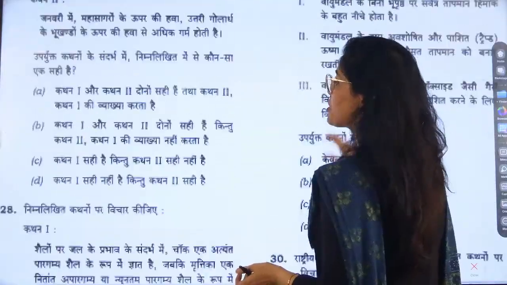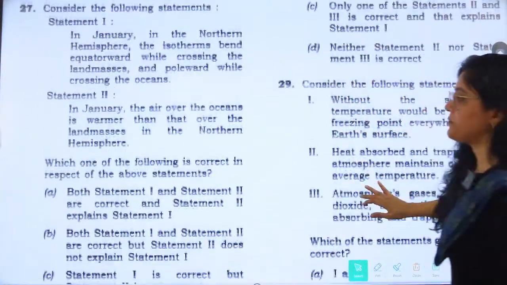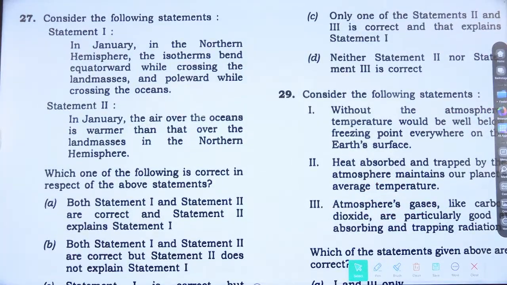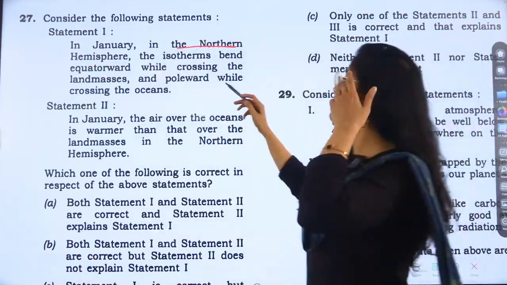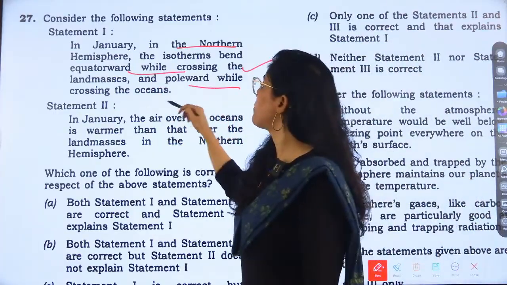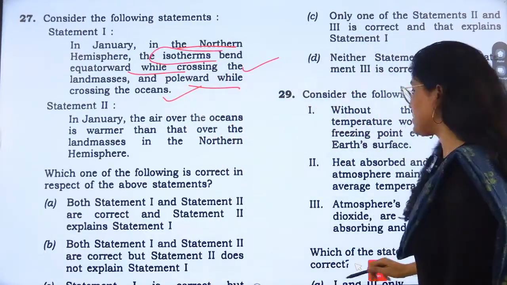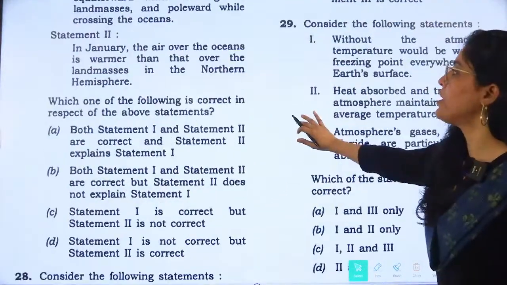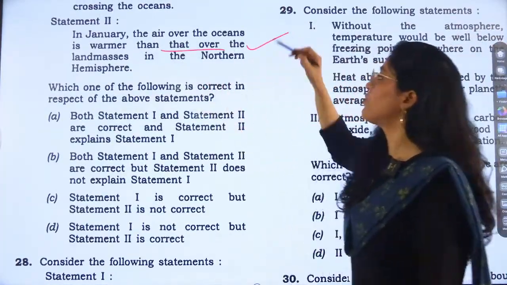Now going to the question number 27. Okay. So question number 27 is, consider the following statement. Statement 1 is that in January, in the northern hemisphere, the isotherm bent towards equatorward while crossing the landmass and poleward while crossing the ocean. So it is talking about the isotherms, right? Next is in January, over the oceans is warmer than over the landmass.